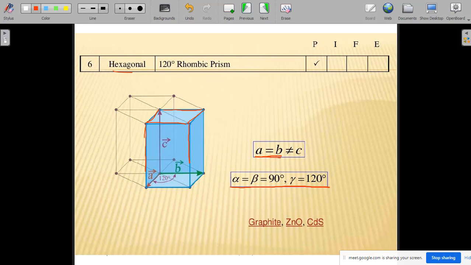So A equal to B, this is the restriction here. So how many do you have to define? How many lattice parameters are there in a hexagonal crystal? The lattice parameters are A and C. These 2 are the lattice parameters that you have to mention.